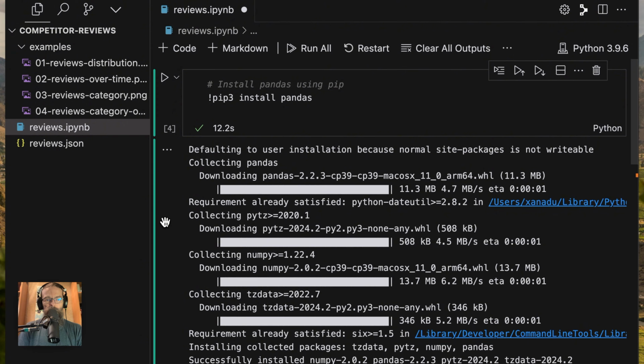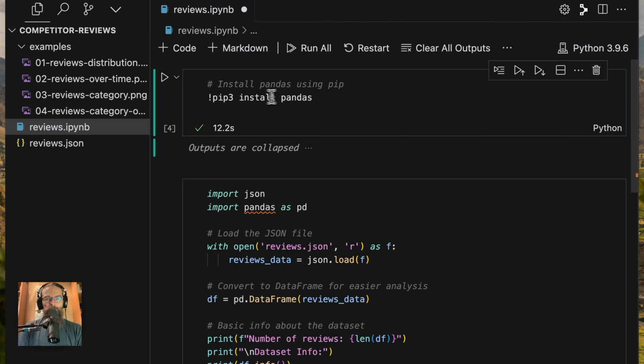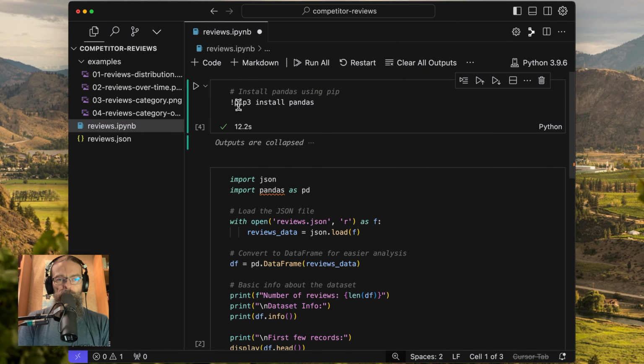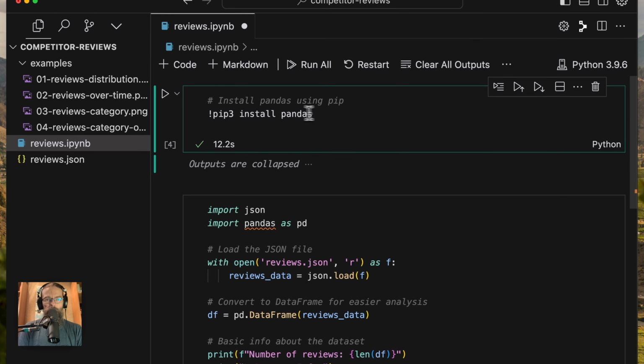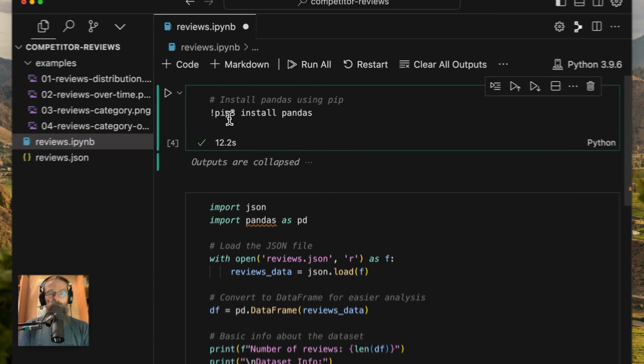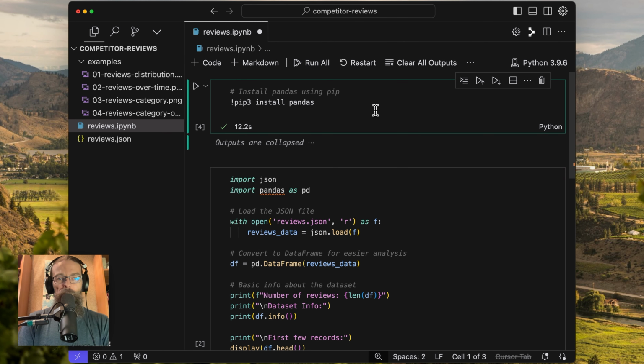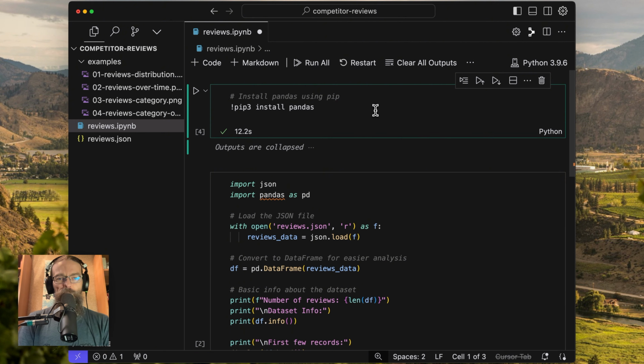I think I can click on this and make that smaller. So now I know when I come back to this, I need to run this pip3 install pandas, and that'll give me all of this kind of stuff. If you're struggling at this point and you haven't made it this far, YouTube and Google are your friend.